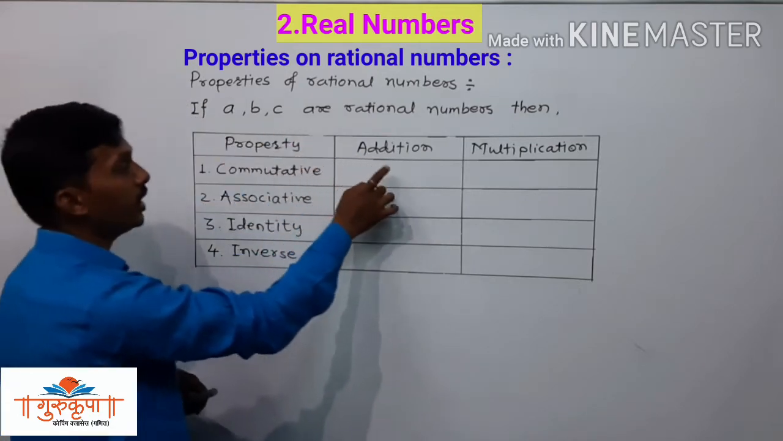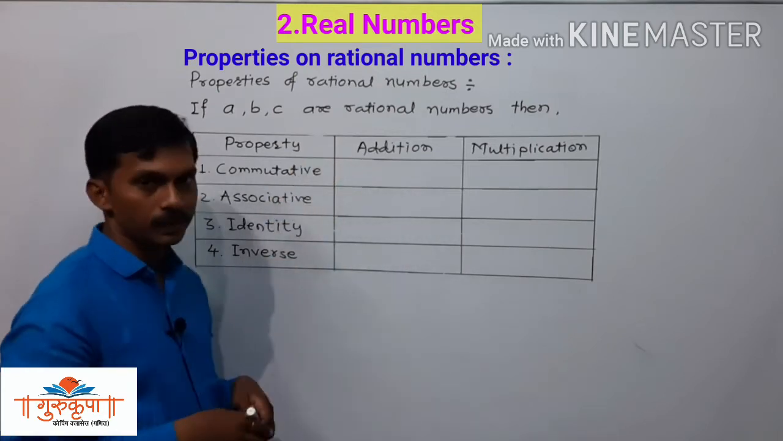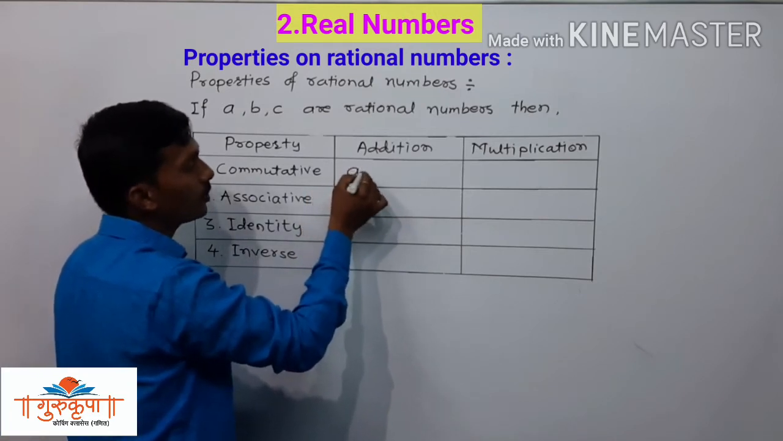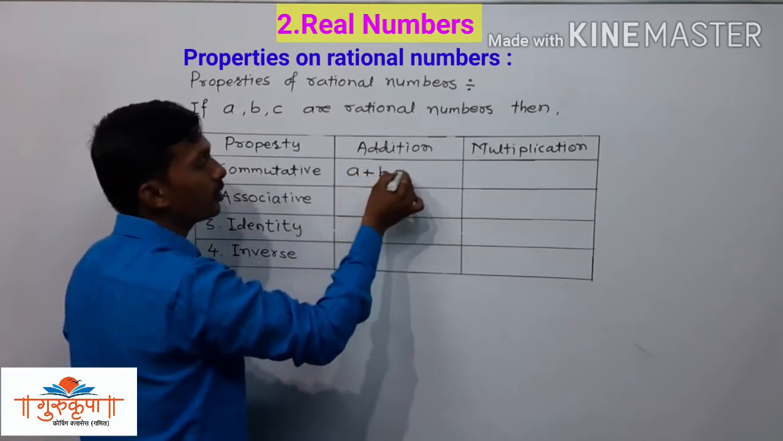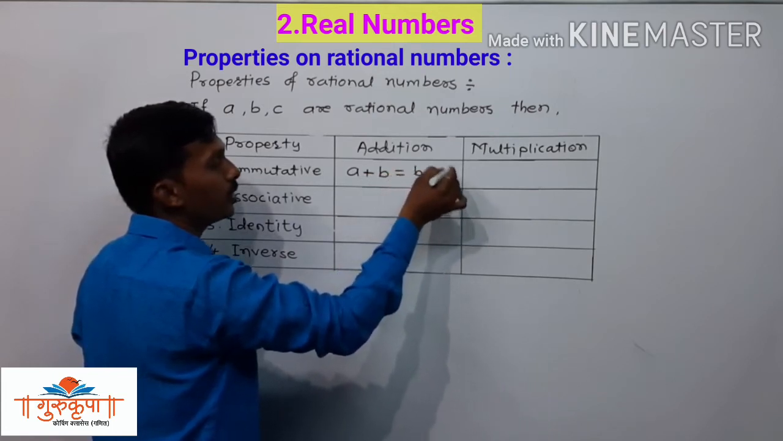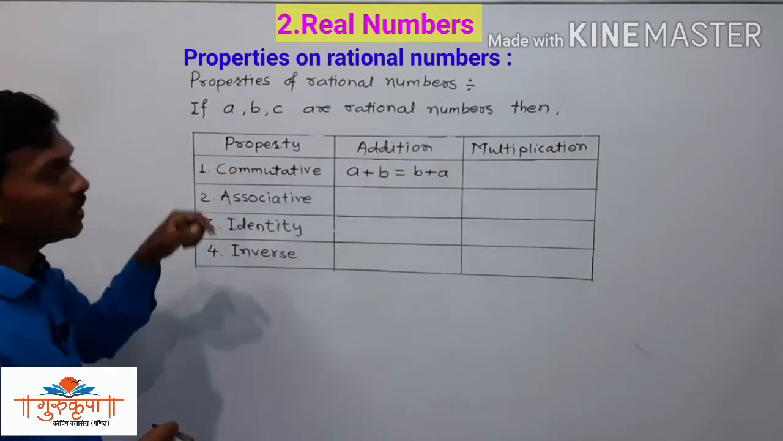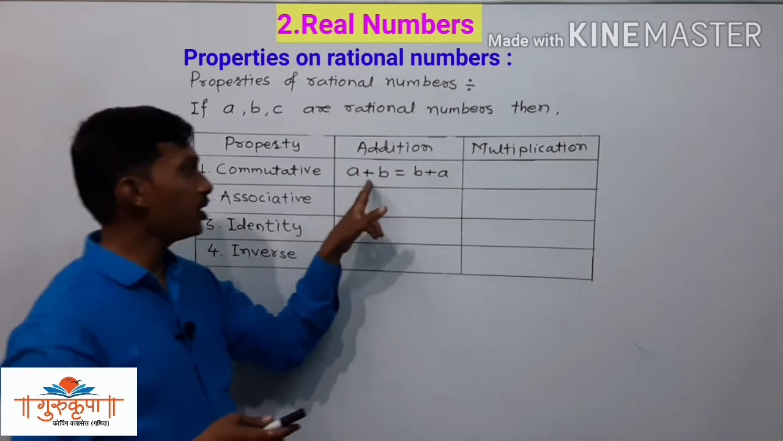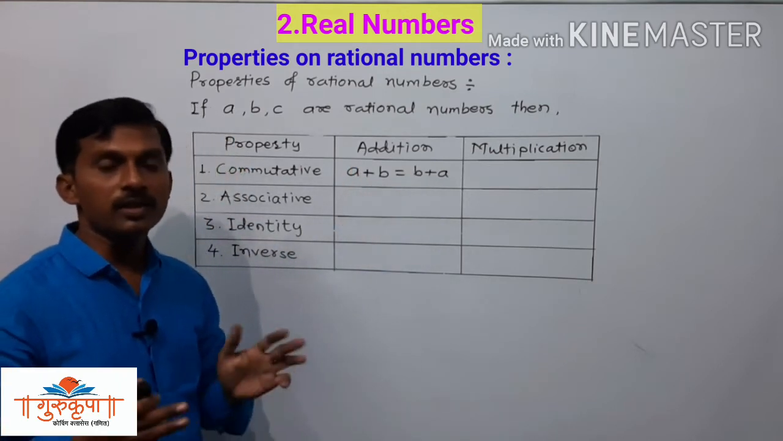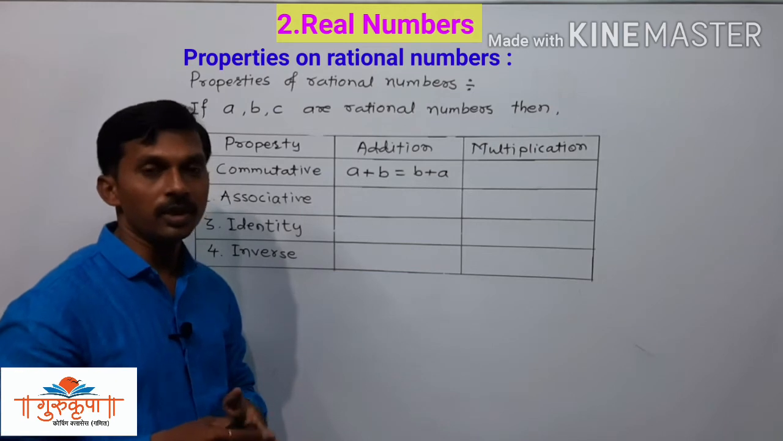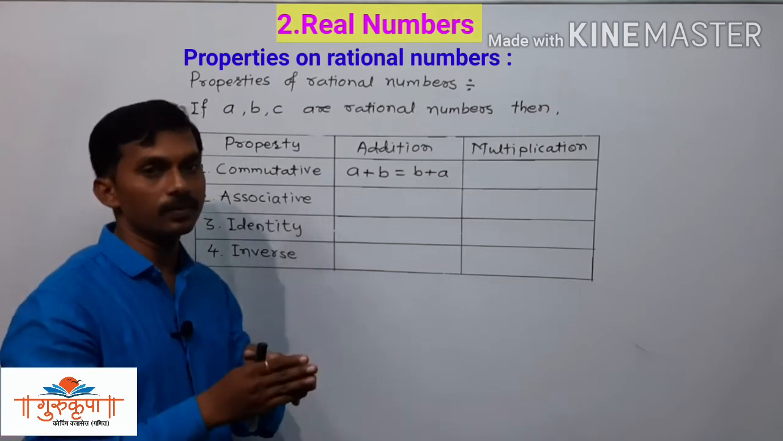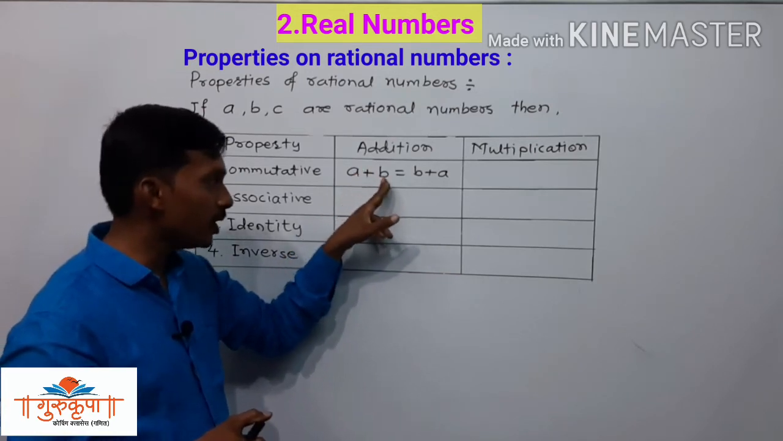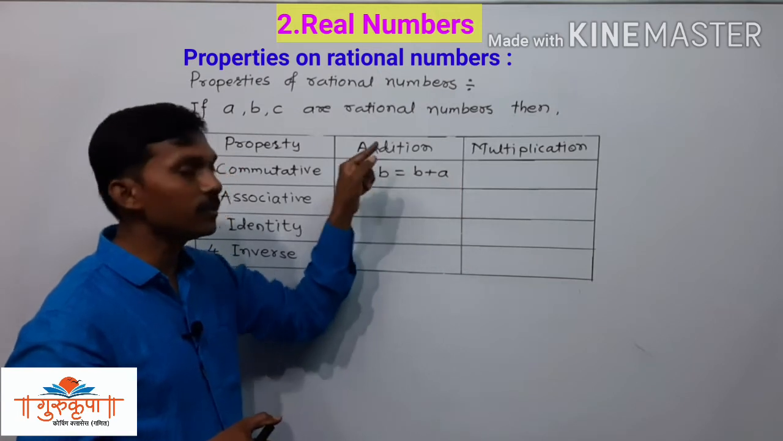So we will first study the commutative property of addition, and it is too easy. It is A plus B is equal to B plus A. That is the commutative property of addition. So what is the commutative property? The sum of two numbers in any order is always the same. If the numbers are A and B, and we take their addition as A plus B or B plus A, then the addition remains the same.